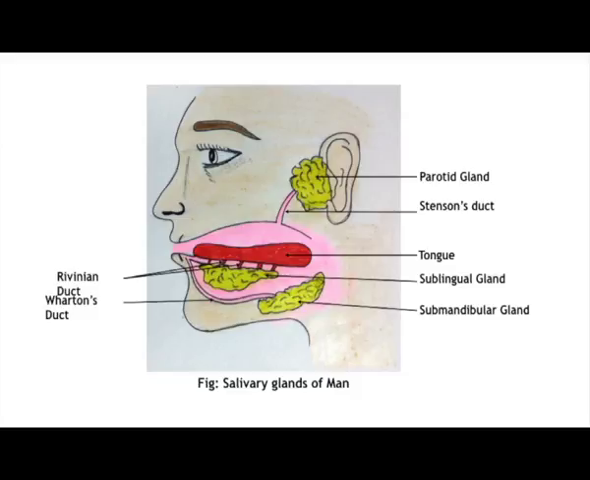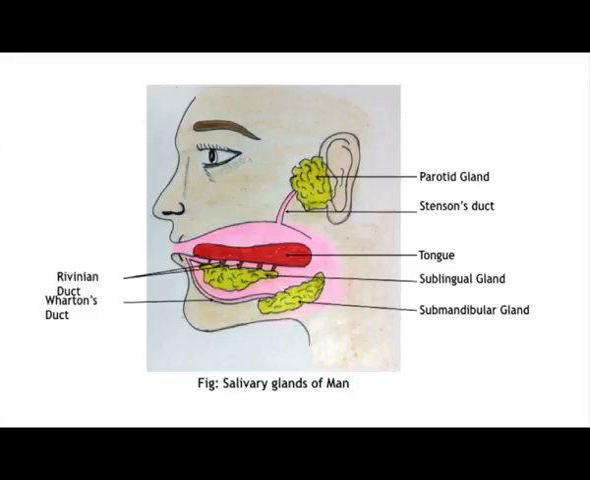The third salivary gland, which is also called the sublingual gland, is present just below the tongue, very close to the lower jawbone, and it pours its content through multiple ducts coming from the gland. These ducts are known as Rivinian ducts.